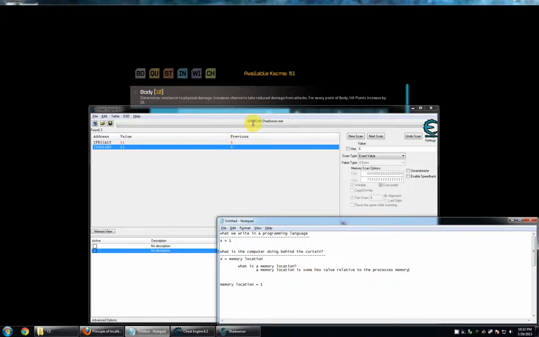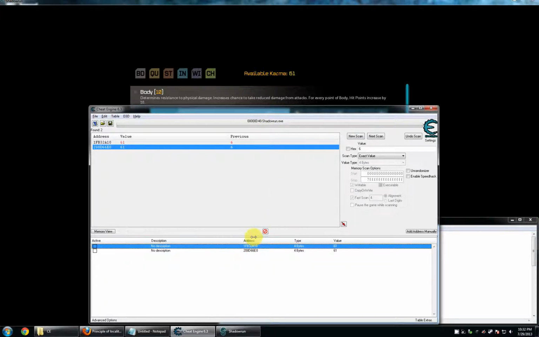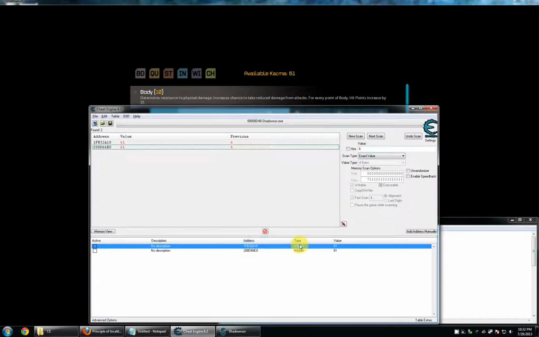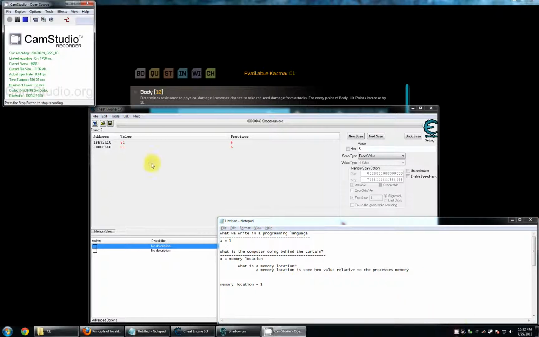Here's the process. There's a memory block associated with it. Feed in a memory location, such as this. It takes that memory location, that address, if you will, applies that to the process memory, gets a bit pattern, and returns that bit pattern. Cheat Engine interprets it in a specific type way and returns a value according to the type. We're not going to go into crazy detail there.